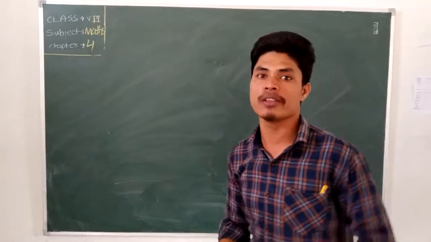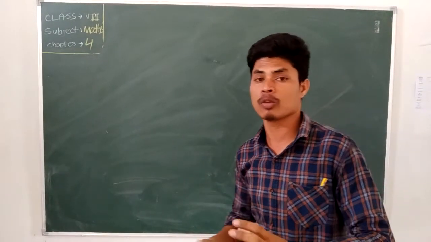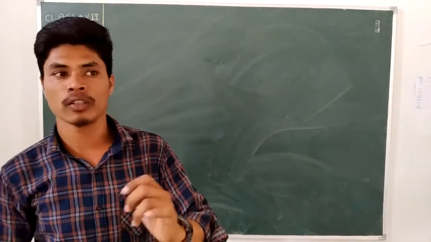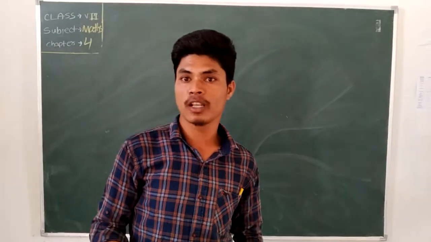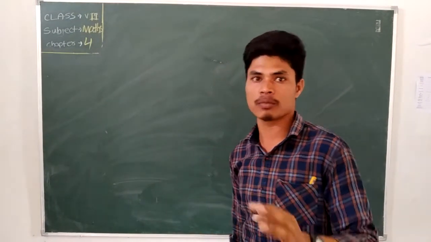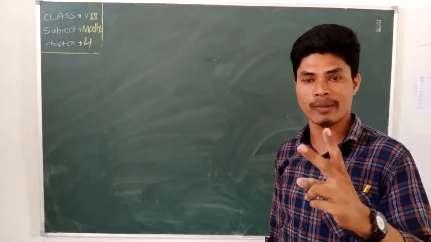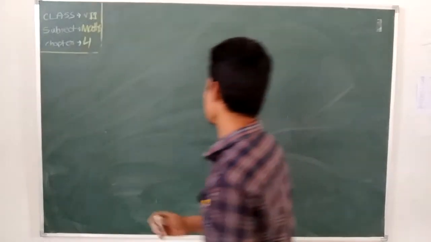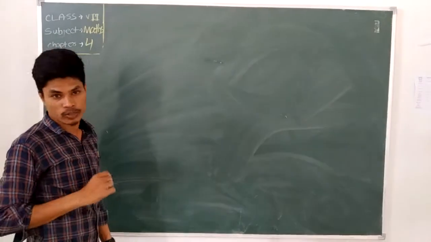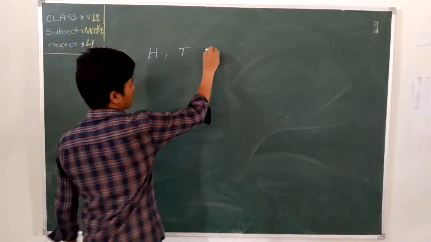Probability and chance, when you play Ludo or when you toss a coin. What is the probability of the two sides of a coin, heads and tails? If we toss a coin, what is the probability that heads comes or tails comes? That means only head or tail comes. How many probabilities are there? 2 probabilities. Then if a coin has how many sides? 2 sides, head and tail. If we toss one time,